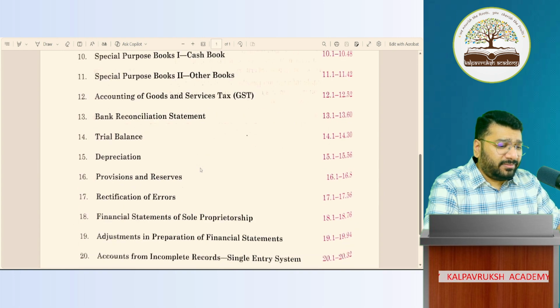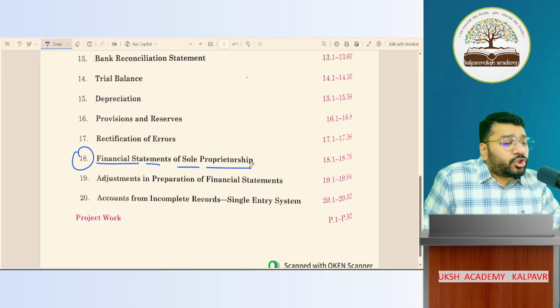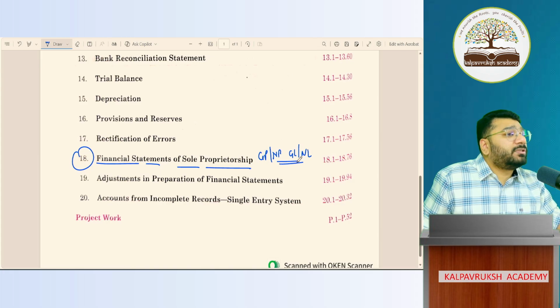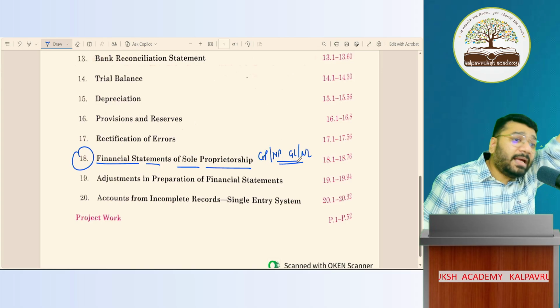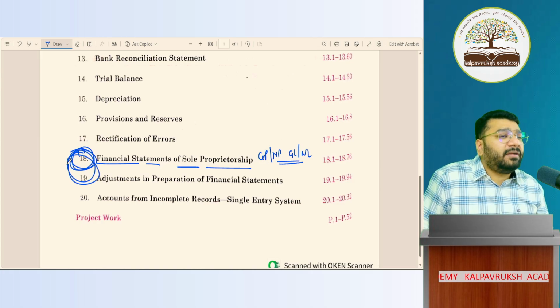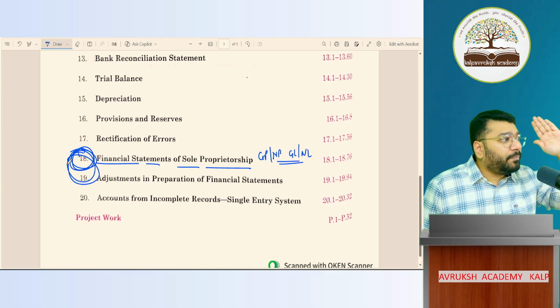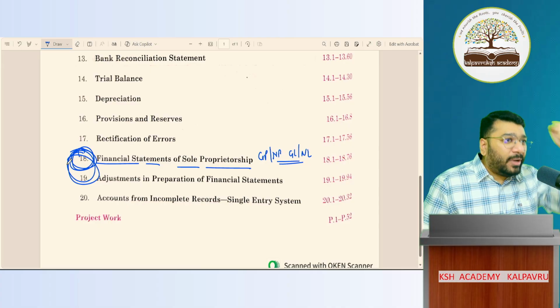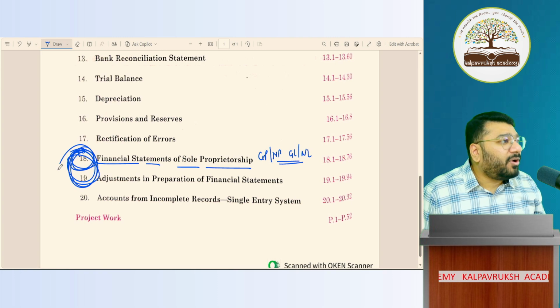Where, sir? See here. Chapter number 18, financial statements of the sole proprietorship concern. In this, I'll discuss in depth gross profit, net profit, gross loss, net loss. We'll discuss in depth the trading and profit and loss account, and the balance sheet. These two, chapters 18 and 19, are the ultimate chapters. Throughout these 4-5 months of what we're going to learn, the actual essence of it you'll understand only in chapters 18 and 19. Got it? Not got it?